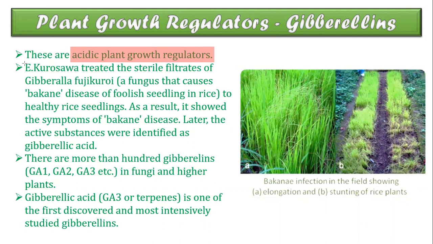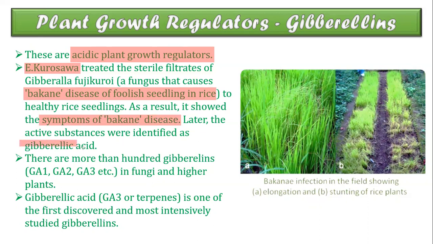E. Kurosawa treated the sterile filtrates of Gibberella fujikuroi, a fungus that causes Bakanae disease or foolish seedling disease in rice, to healthy rice seedlings. As a result, they showed symptoms of Bakanae disease. Later the active substance was identified as gibberellic acid.